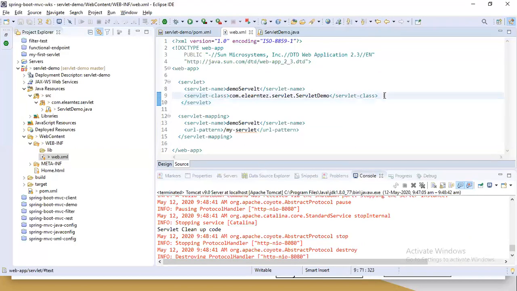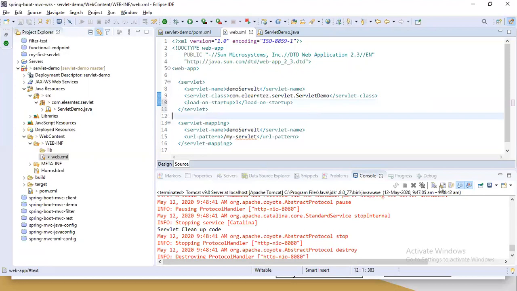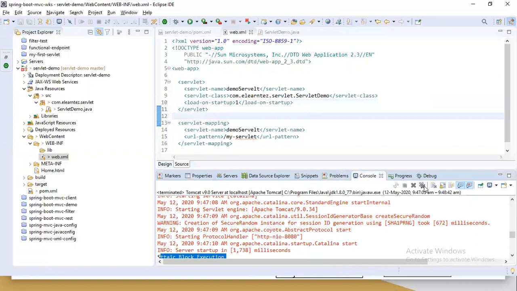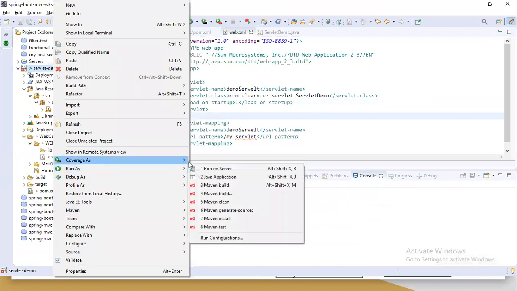Now let's add the load on startup and see the difference. Earlier, the server started first and these details were printed as part of the first request sent. So now let's stop this server. It's already stopped. Go to the application, right click. This time I have added load on startup. You see the difference. Run as server.